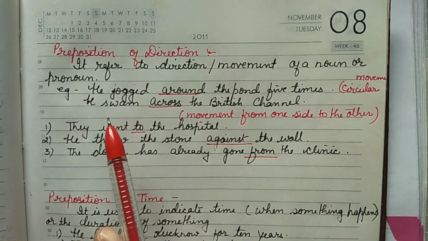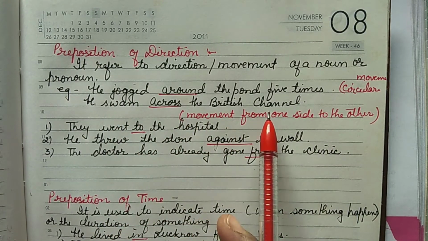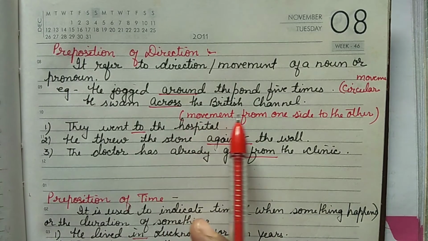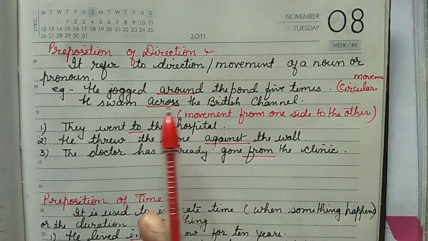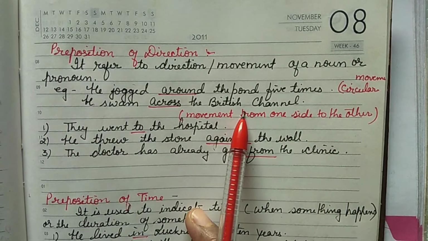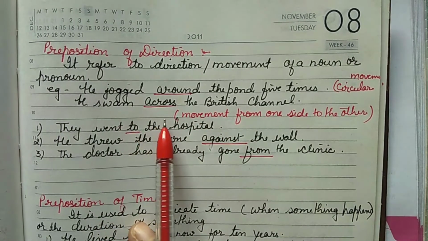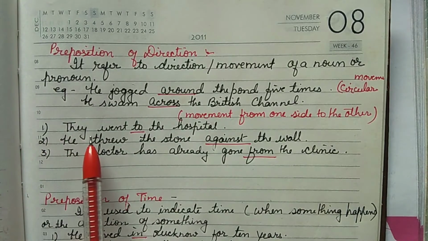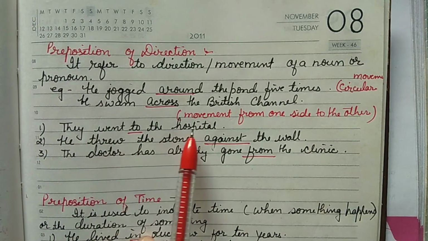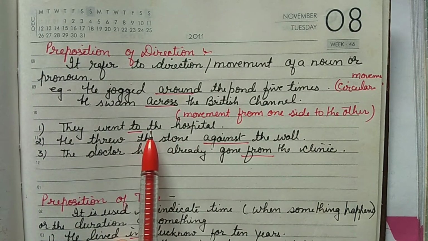Next, you can see he swam across the British Channel. Across means what? The movement from one side to the other one. So the person has gone completely through that channel from one side to the other, and then we use the word across. Some more examples you can see. They went to the hospital, that means towards the hospital.